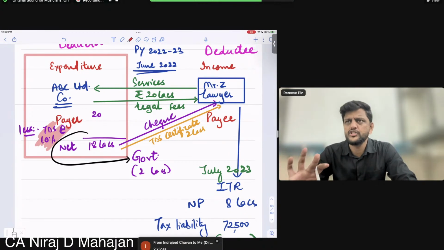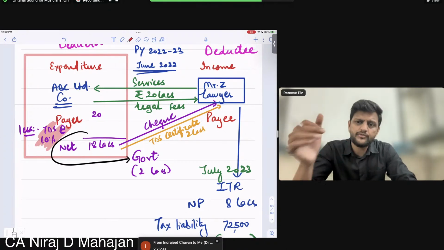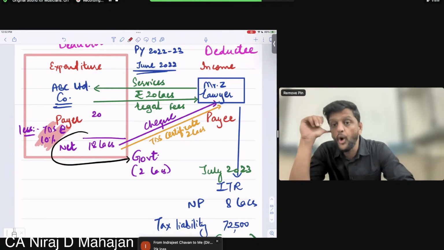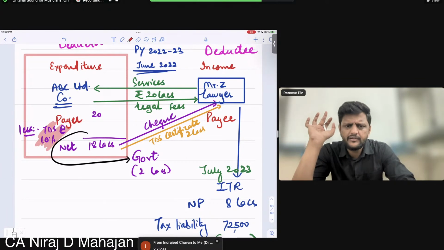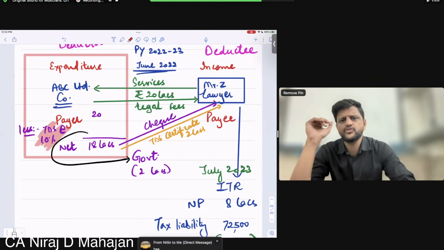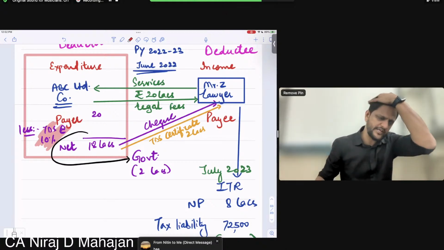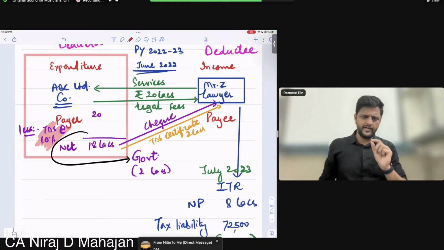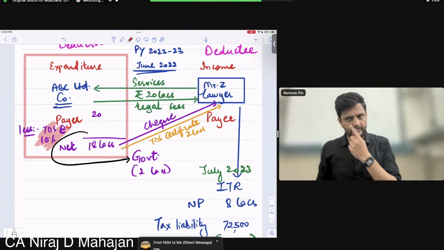30%. For right now, just focus on the percentage. Clear till here? So the loss to the government is 30%, on a higher side. 20 or 30% as a percentage. So if Z does not disclose the income, the loss to the government is 30%.